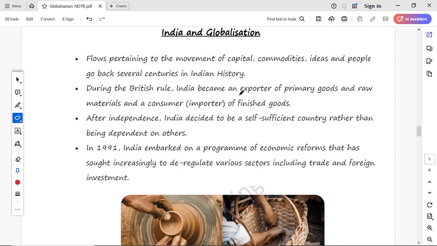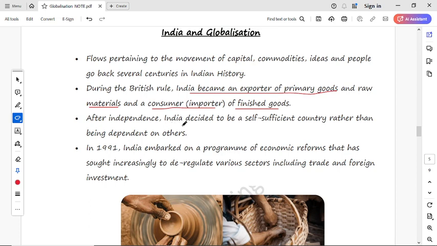During the British rule, India became an exporter of primary goods and raw materials and an importer of finished goods. What happened? When the British were in India, India was an exporter of primary goods as well as raw materials, and an importer of finished goods. India was exporting raw material to the countries of the world, and along with this, it imported finished goods, the produced goods, from different countries of the world at the time of British rule.